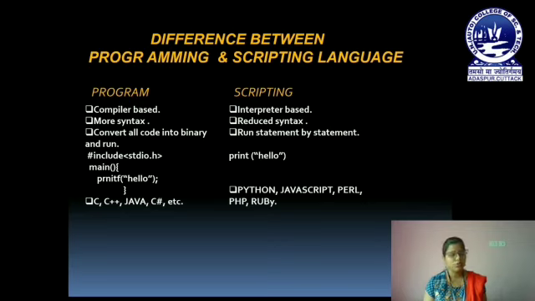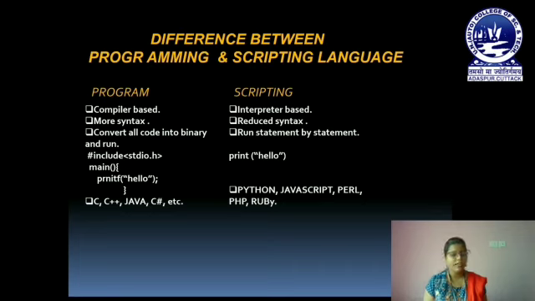There is no semicolon, there are no curly braces we have to write. And in case of programming language, the compiler converts all the code at a time into binary code and then runs that code. But in case of scripting language, the interpreter runs your source code statement by statement.